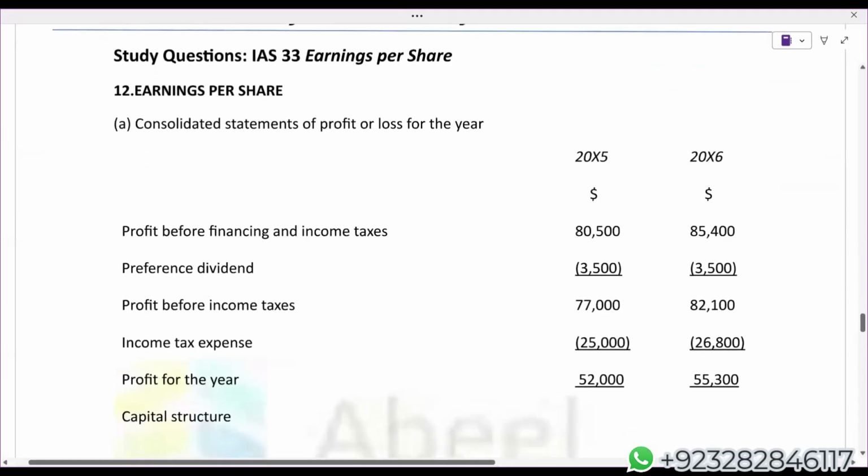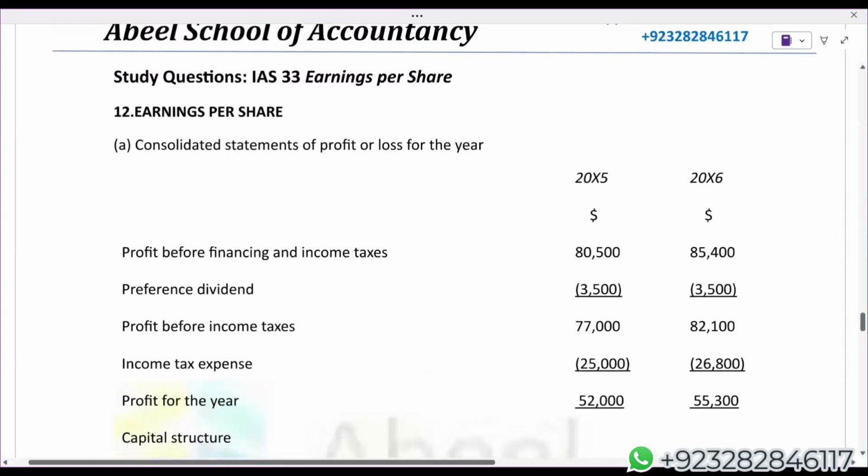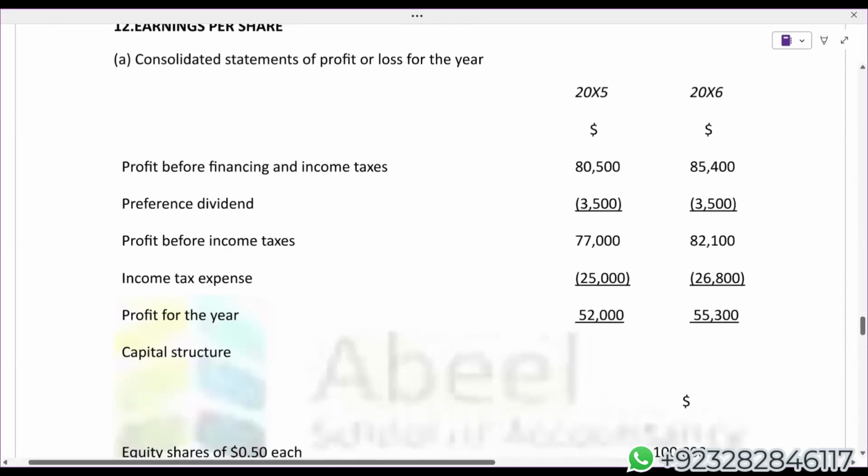Now let's see this. This is also from a study hub. It's a Section B style question, I would say. Earnings per share, consolidated profit or loss. Okay. Profit before financing, income tax, preference dividend, then preference income, profit before income tax.